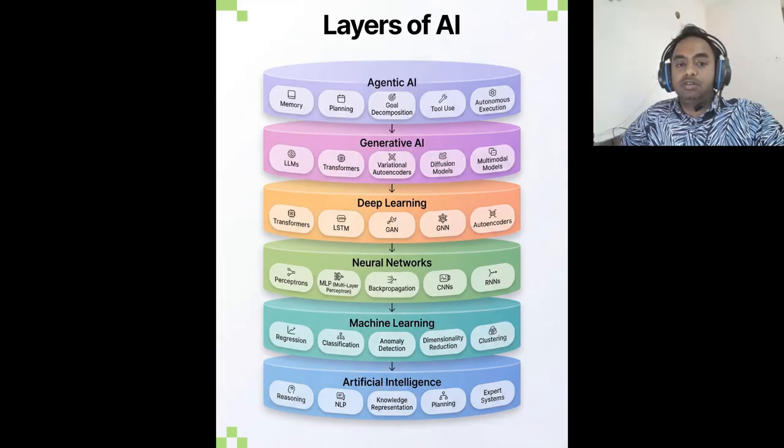Think of artificial intelligence like a multi-floor building. Each new floor was built on top of the previous one as technology improved. We didn't jump directly to ChatGPT. Instead, AI evolved through five major layers. First is core AI concepts, second is machine learning, third is deep learning, fourth is generative AI, and fifth is agentic AI systems. Let's walk through each layer.